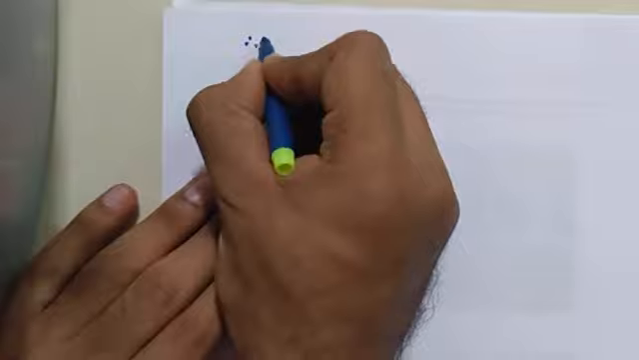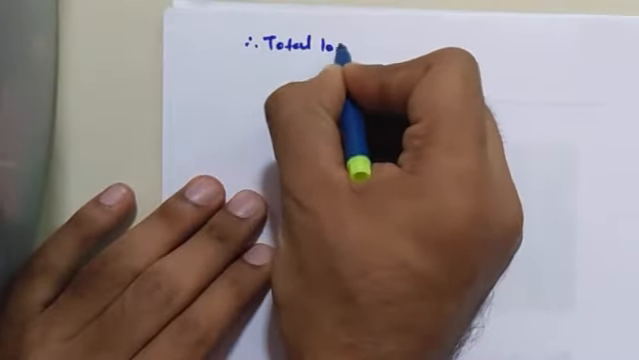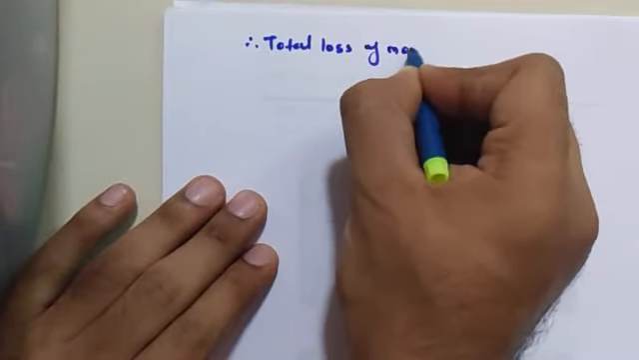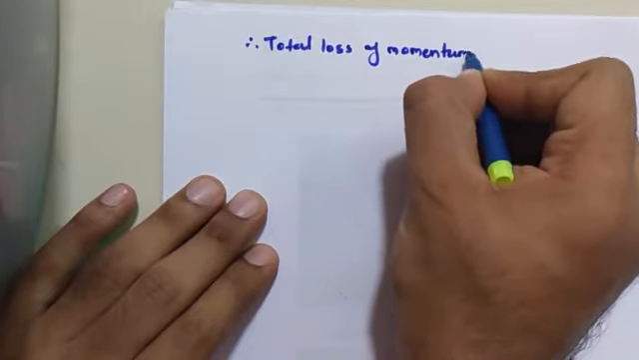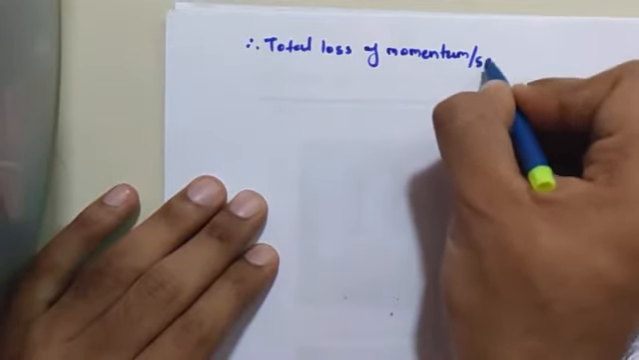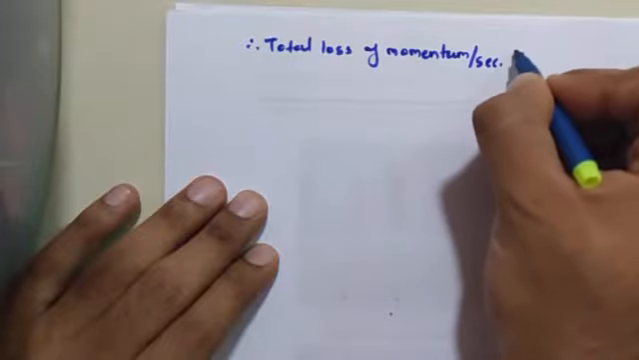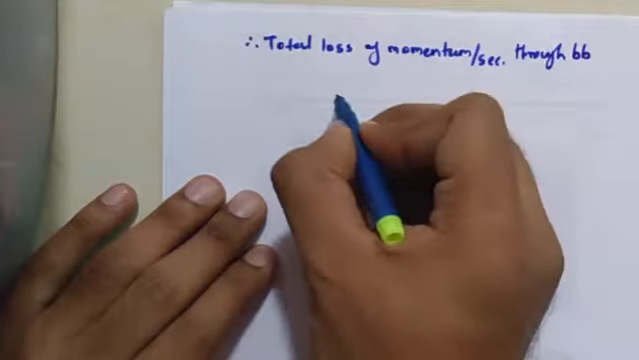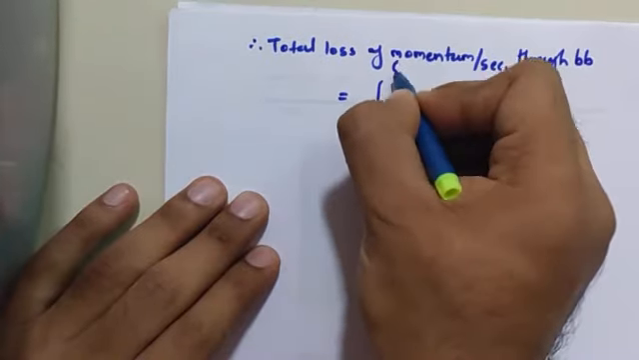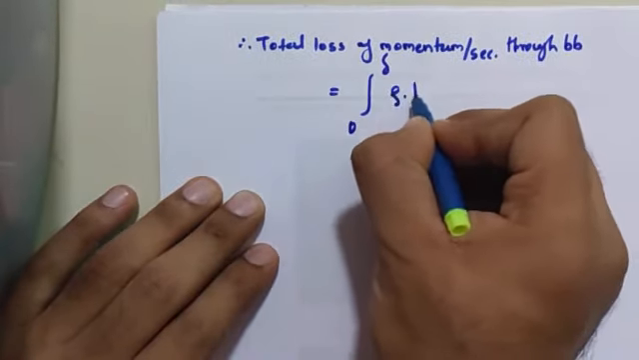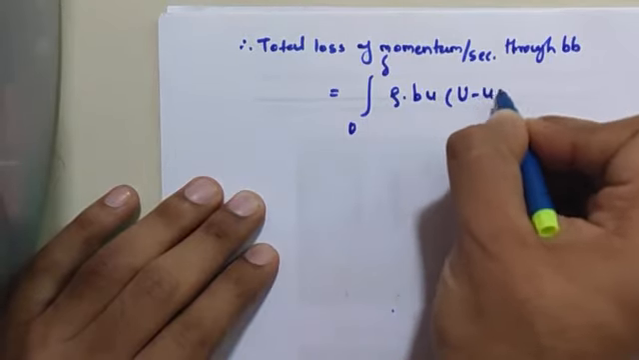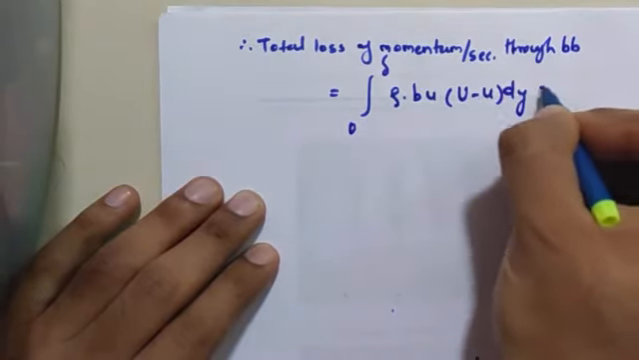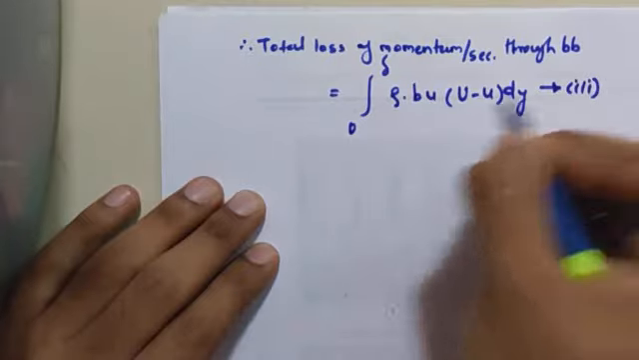Therefore the total loss of momentum: we have considered a small strip, but if you apply the same equation for the total section BB, it is equal to integral 0 to delta of rho b small u, capital U minus small u, dy. Call this equation number 3.